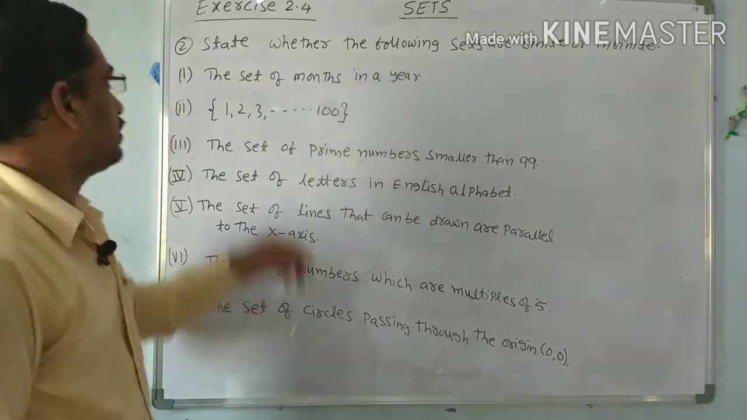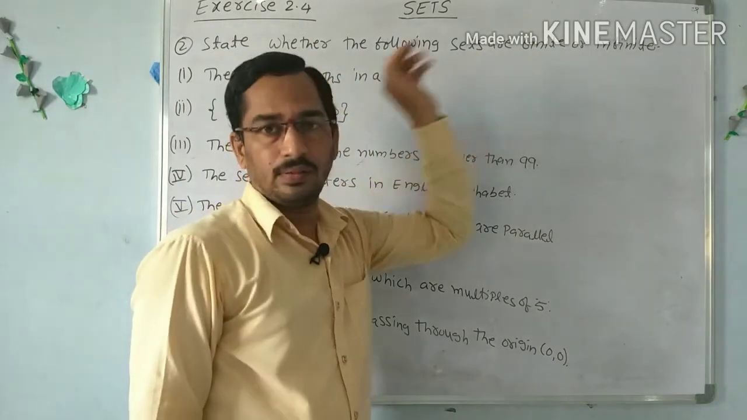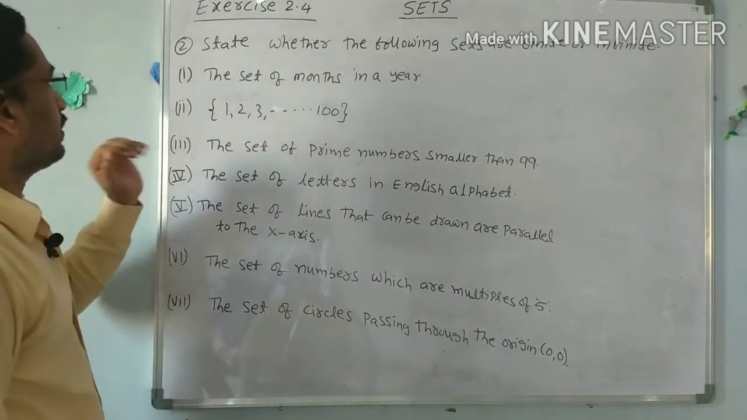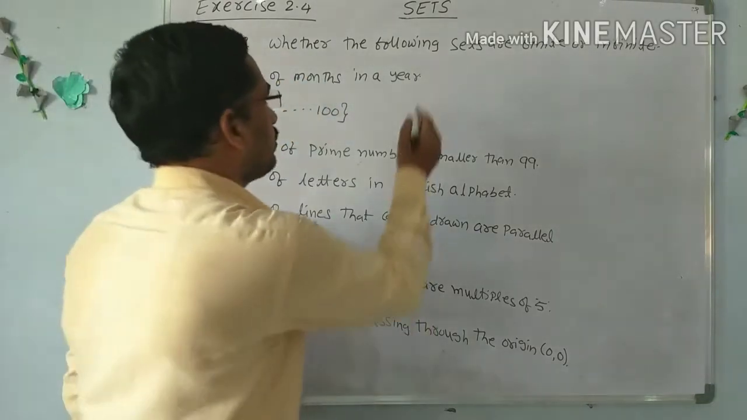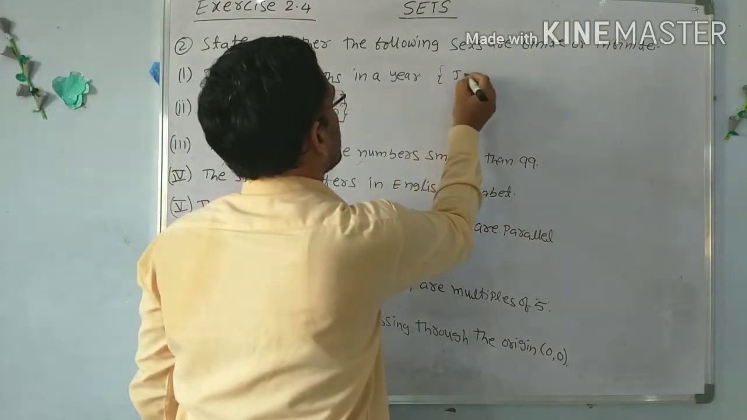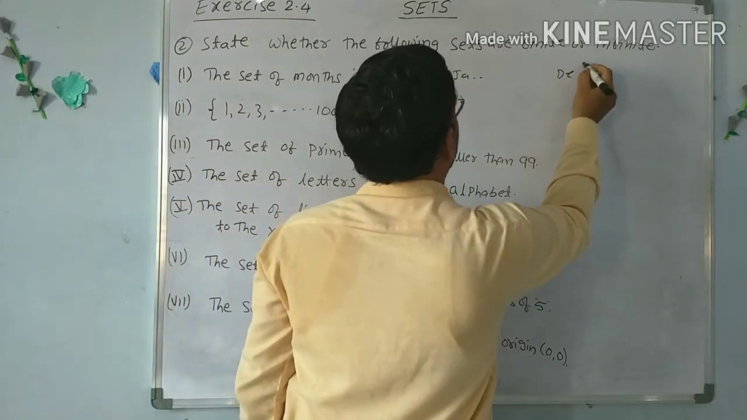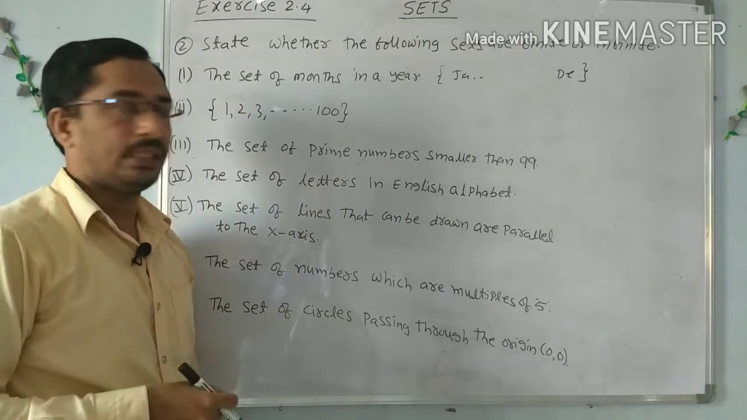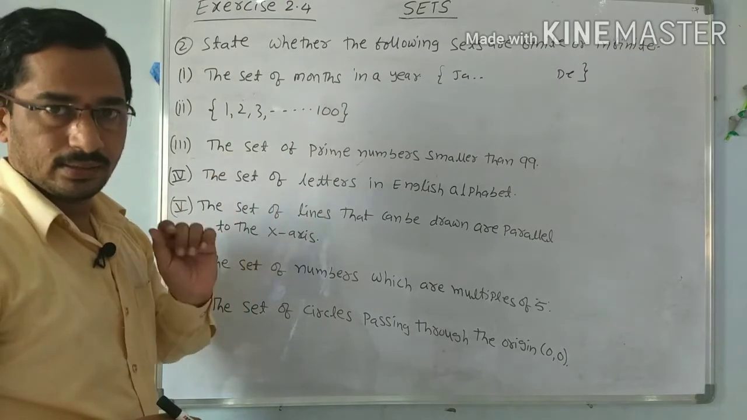Now second part, state whether the following sets are finite or infinite. We have to identify which are finite and which are infinite. The first, the set of all months in a year. We know the months in a year starting from January, February and up to the last, December. So there are a total of 12 months in a year. So 12 means it is a finite number. The set of all months in a year is a finite set.